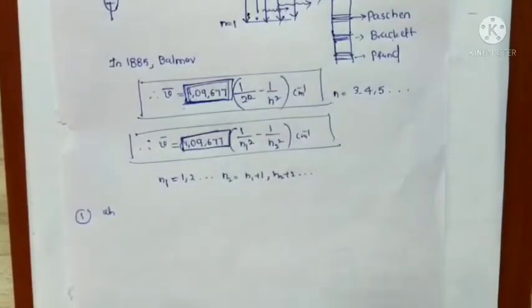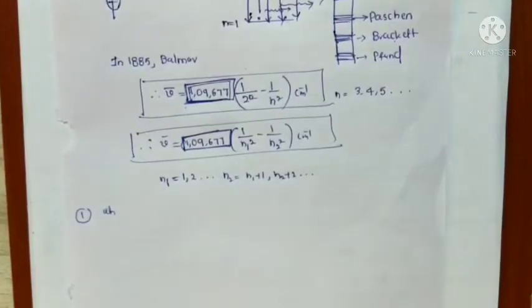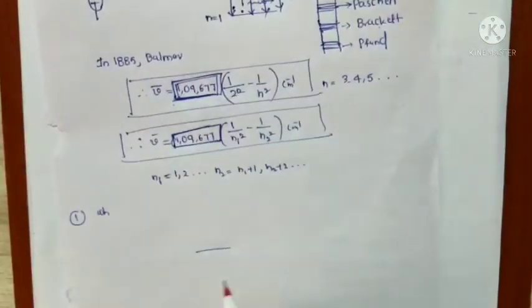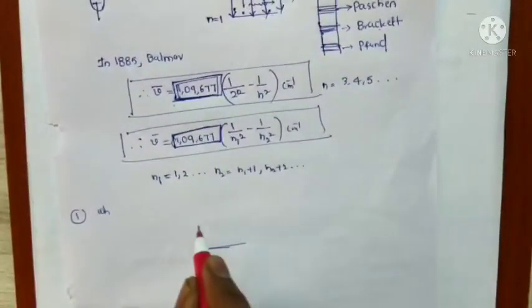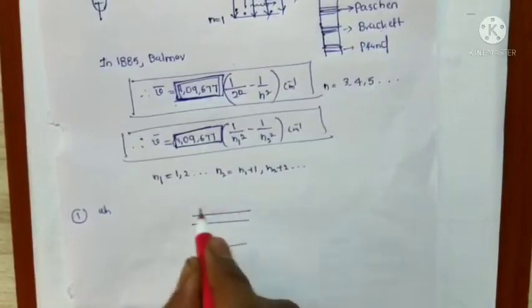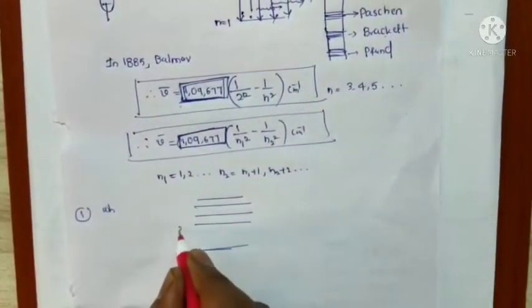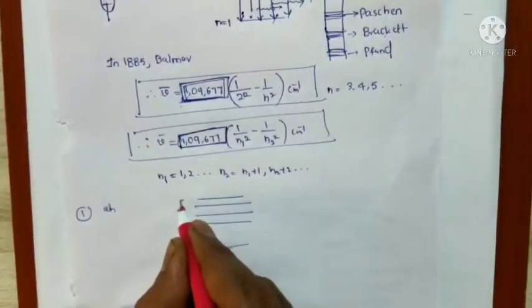Now let us do the problem here. These are the electronic energy levels: n equal to 1, 2, 3, 4, 5.